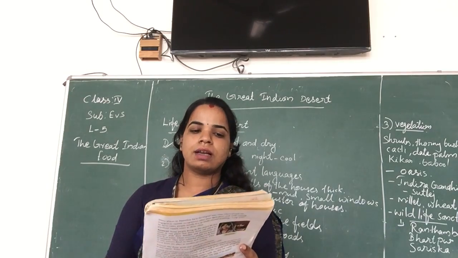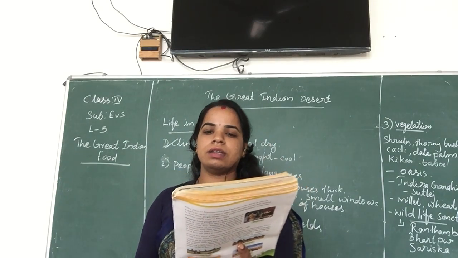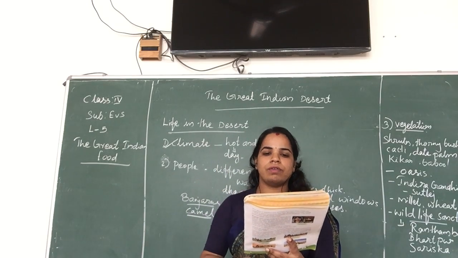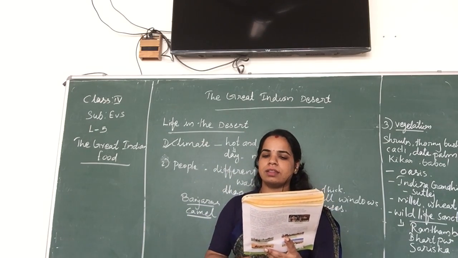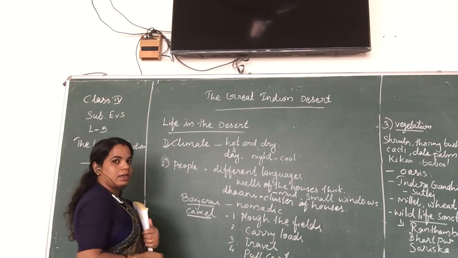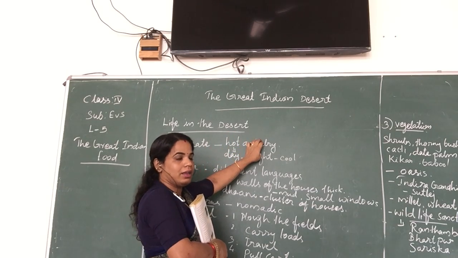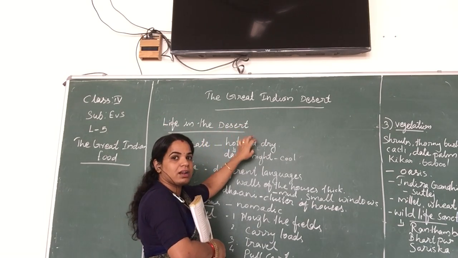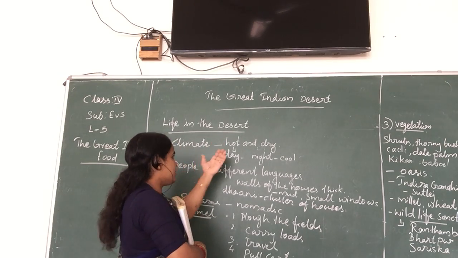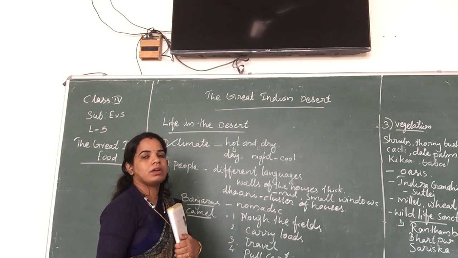The climate in the desert is extremely hot and dry. The sand in the desert heats up and cools down very fast, so while the days are hot, the nights are quite cool. What's the feature of the climate in the desert states? It is a hot and dry climate, extremely hot and dry. And in the daytime it gets very hot because of the sand. The desert is completely covered by sand.